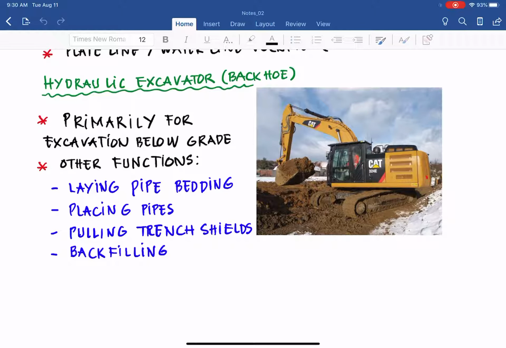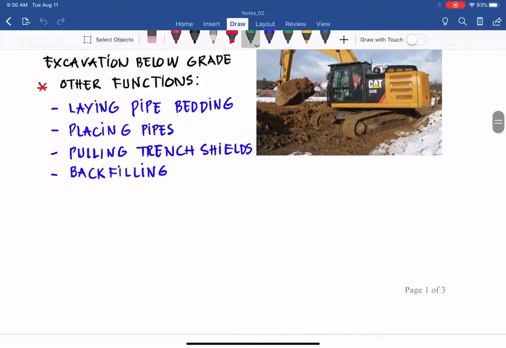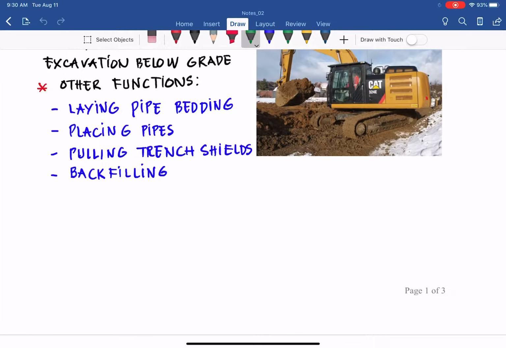So with the application of hydraulic excavator just presented in the previous video, we want to know what the production of this equipment is. So let's work on the production of a backhoe.